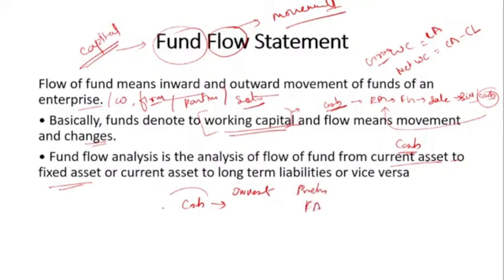So when the company is analyzing the fund flow, it means where the company is using its current asset, either to purchase a fixed asset or to repay its liabilities, either long term liabilities or short term liabilities.